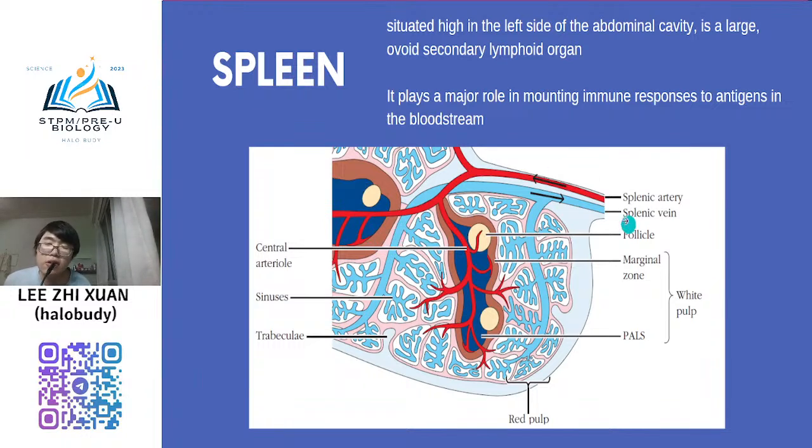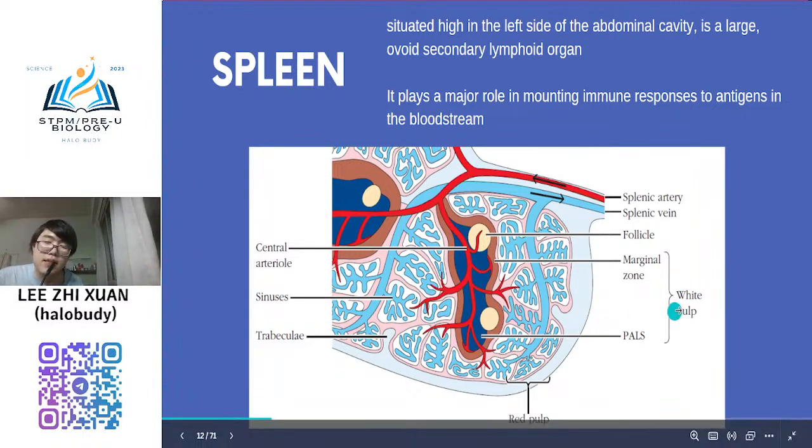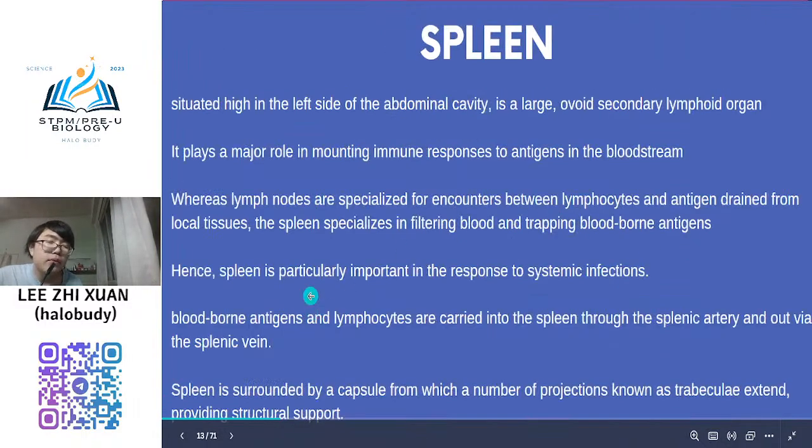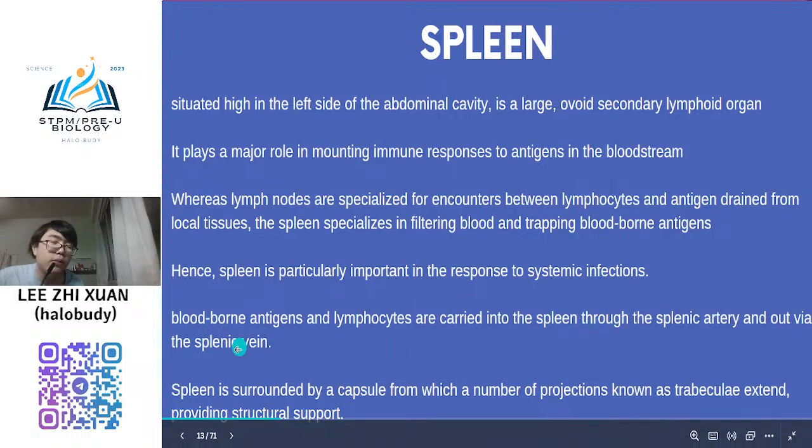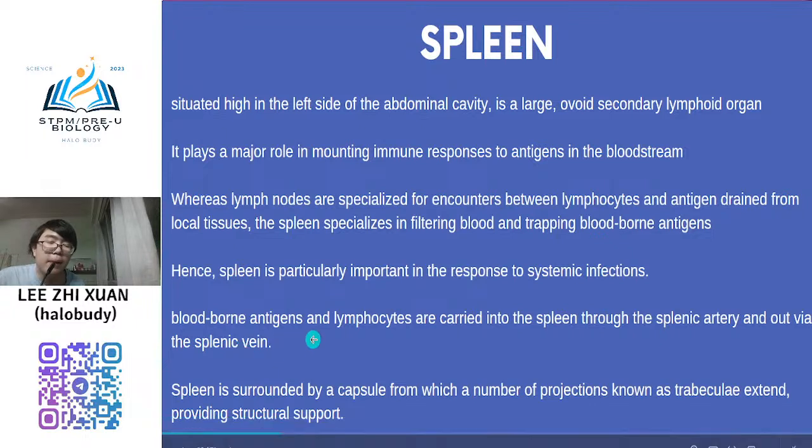So you will see this diagram. So this diagram is your blood vessel, right? Splenic artery, and splenic vein. And then you will see this diagram, there are the white part, and also red part at here. Okay. So hence your spleen is particularly important in the response to systemic infection. Okay, so blood-borne antigen and lymphocyte are carried into the spleen through the splenic artery and out from the splenic vein.